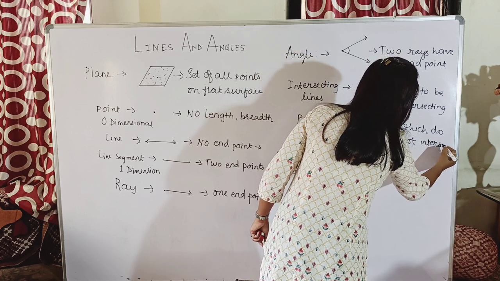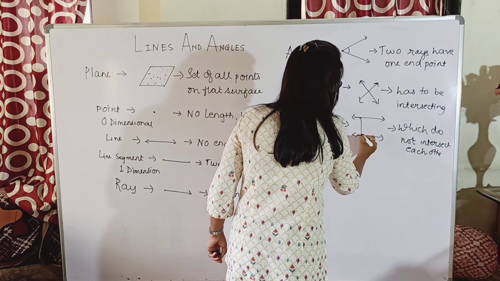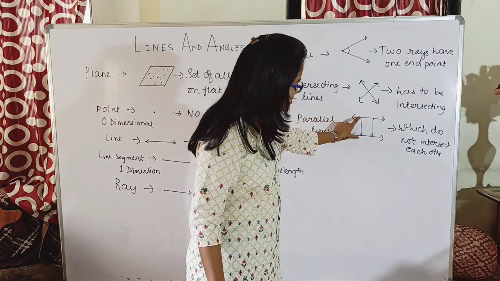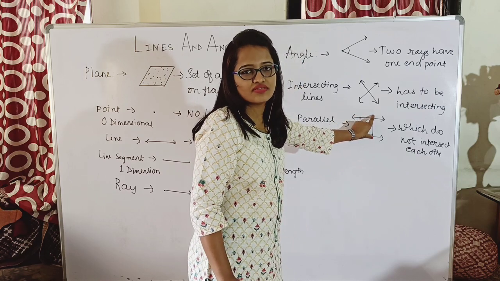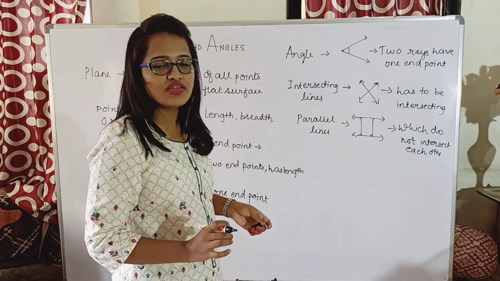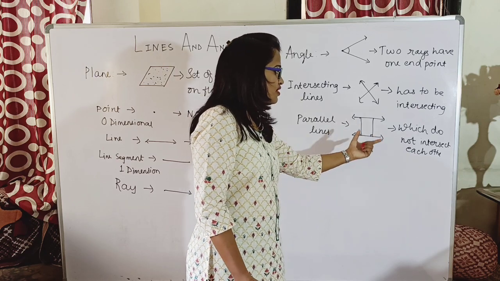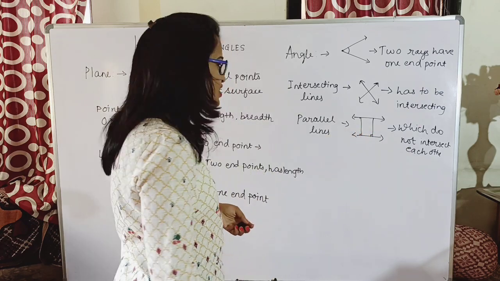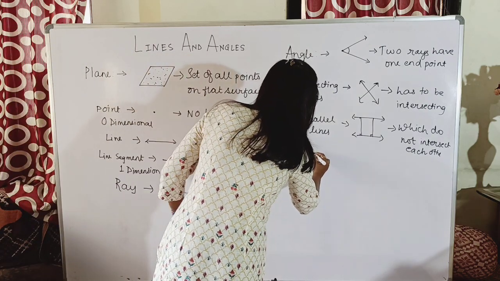There is one more definition of parallel lines. It says the perpendicular distance between two lines always remains same. See, whatever is the distance out here, even if you measure at these points, it will have the same distance. So such two lines whose perpendicular distance is same anywhere you measure are also called as parallel lines. Okay, so that is also one of the definitions for parallel lines. So right now here you will be just looking at parallel lines as such lines which never ever intersect each other. Okay, and the next one is perpendicular lines.